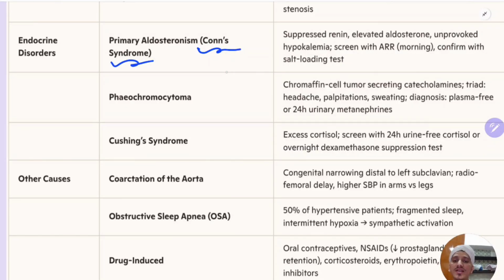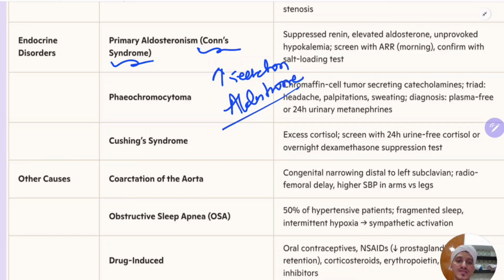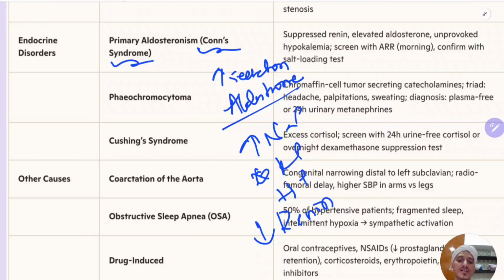The thing which happens is, there is increased secretion of aldosterone from the adrenal cortex in these patients. So what will happen? Sodium will increase, potassium will decrease, protons will be lost, there will be alkalosis. And renin will be suppressed. So these are the signs: suppressed renin, elevated aldosterone, unprovoked. This is an important word. Unprovoked.